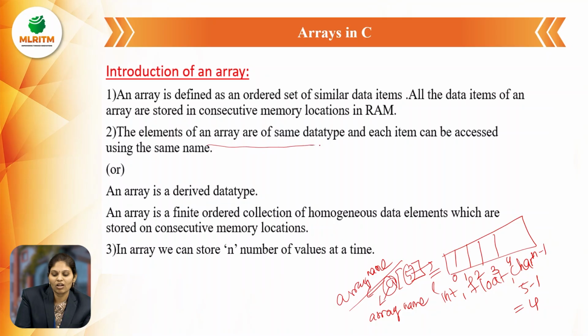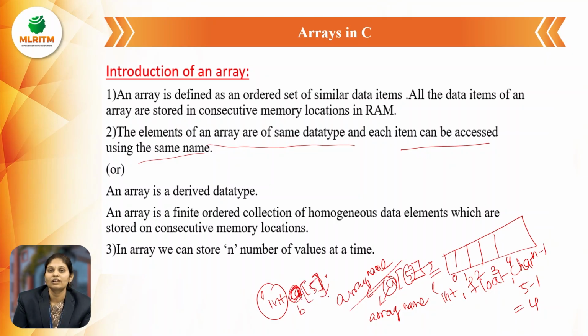The elements of an array are of the same data type, like integer A of 5. So we are taking integer, float, or character. All elements of an array are of the same data type, and each item can be accessed using the same name. Here I am giving the name as A. You can take any name, like A, B, something like that. The size is also required, and the array name is A here.